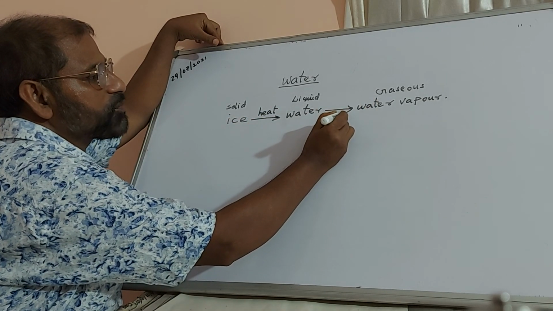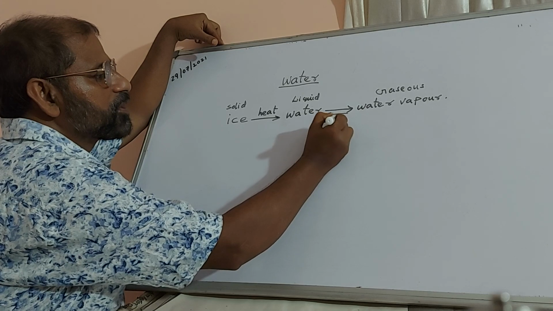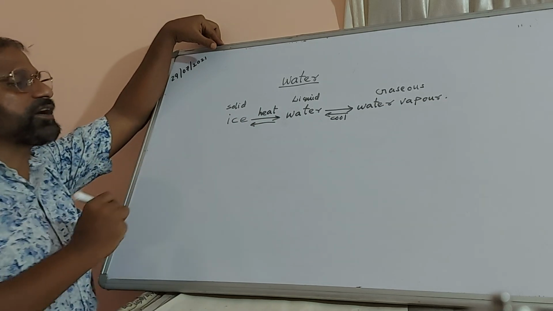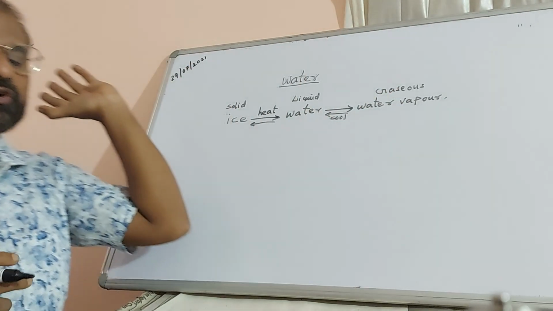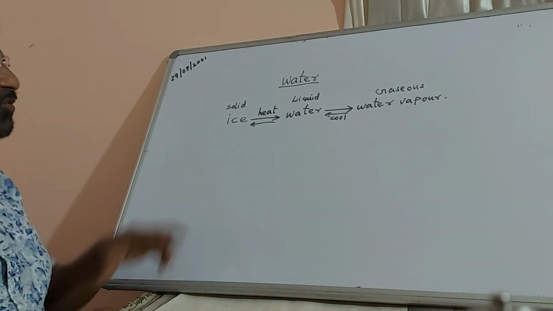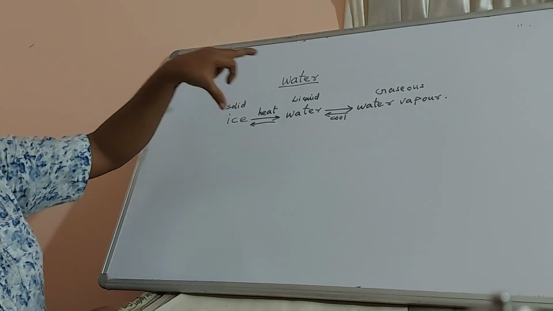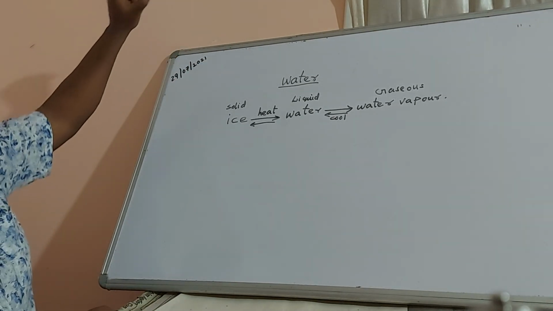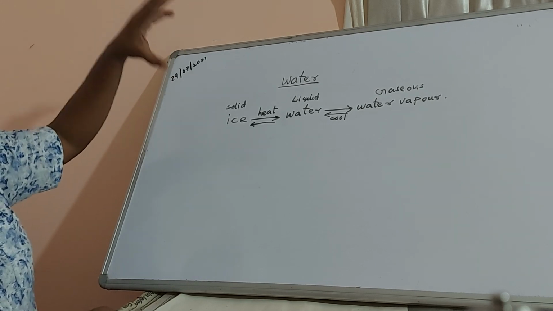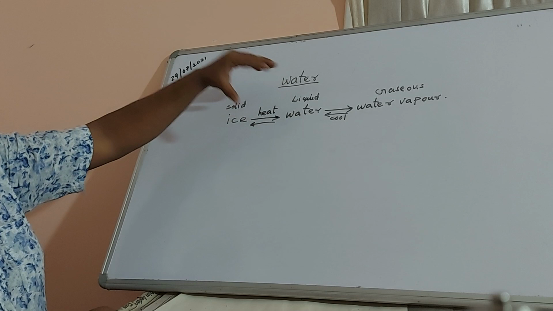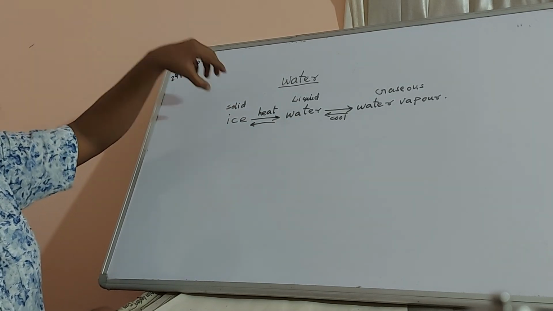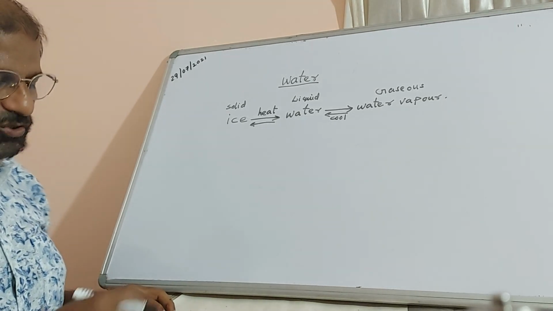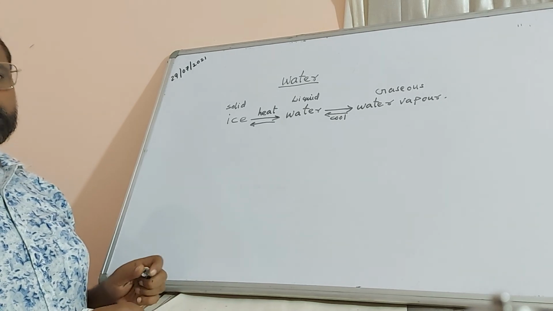So water can exist in all the three forms, solid, liquid and gas, and it can be interchanged also. If you go on cooling that water vapor, trap that water vapor and cool it, you get water, and if you continue cooling water, you get ice. So it can be to and fro, both ways it can be done. So water can exist in all the three forms, solid, liquid and gas. And you know water is a universal solvent also. You might have learned this earlier. Since we are learning about matter, this has to be said, because there are three states of matter, solid, liquid and gas, and water can exist in all the three forms, right?